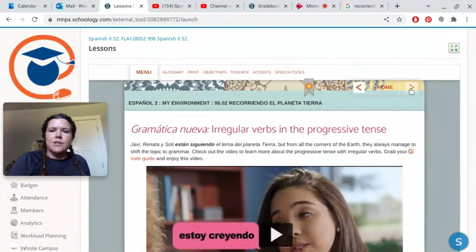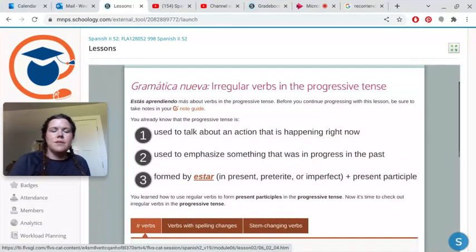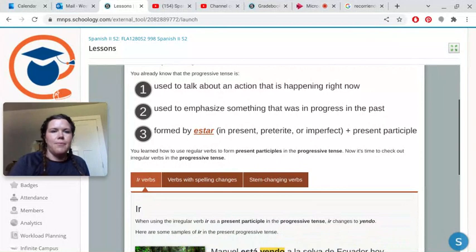Okay, so the next section. So it says, gramática nueva, irregular verbs in the progressive tense. Estás aprendiendo más about verbs in the progressive tense. You're learning more about the verbs in the progressive tense. Before you continue progressing with this lesson, be sure to take notes in your note guide. So again, it's reminding you to get your note guide out.